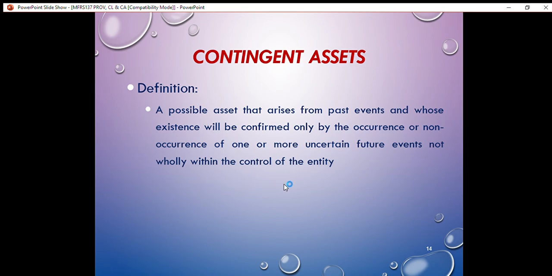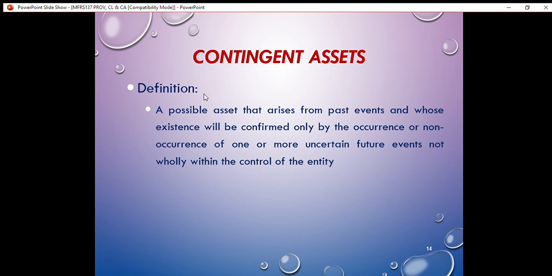Okay, I'm going to continue my discussion on MFRS 137 with the contingent asset. What is the meaning of contingent asset? A contingent asset can be defined as a possible asset that arises from past events and whose existence will be confirmed only by the occurrence or non-occurrence of one or more uncertain future events not wholly within the control of the entity.